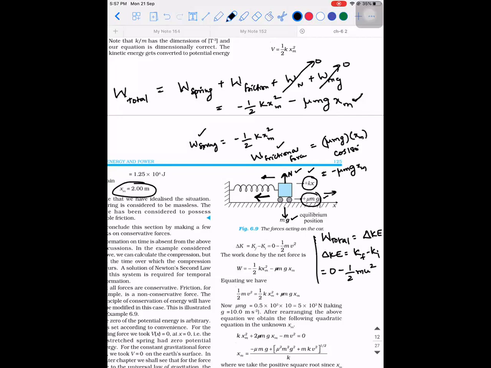Are you able to understand this point? So what am I supposed to do? Equate the work done to the change in kinetic energy. You can observe all the minus signs will get cancelled. You will get a quadratic equation in xm. Find the value of xm. That's the required answer.